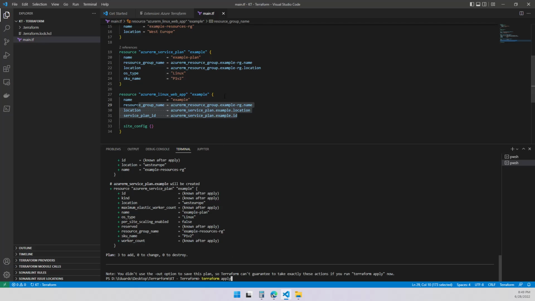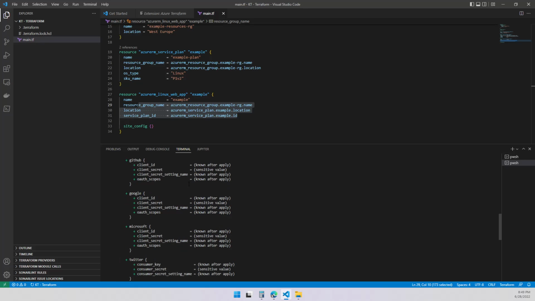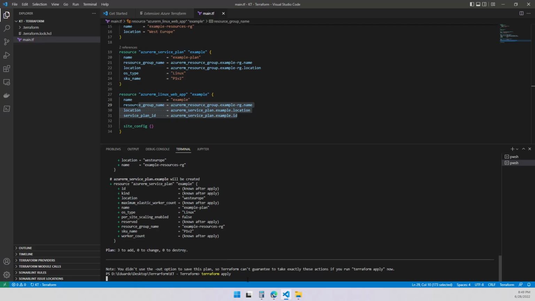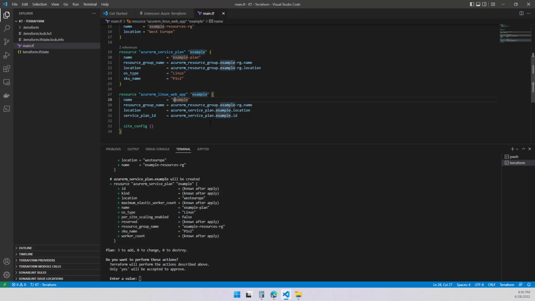Now, this is going to fail. It doesn't show in the plan because the plan is perfect. Nothing is created yet, but it's going to fail, and you're going to see why in a minute. It's going to start creating stuff or checking. When it creates the resources, I intentionally forgot about changing the name of my web application because it has to be globally unique. It looks like it's going to fail.